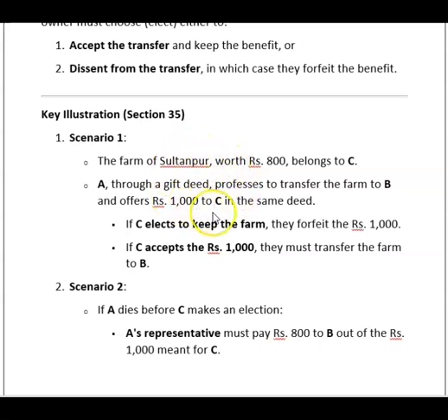Actually, the property owner is C. Now A, through a gift deed, proposes to B to sell this and asks C to take the benefit of 1,000 rupees. If C elects to keep the farm, then he forfeits the 1,000 rupees. If C accepts the 1,000 rupees, then he must transfer the farm to B.